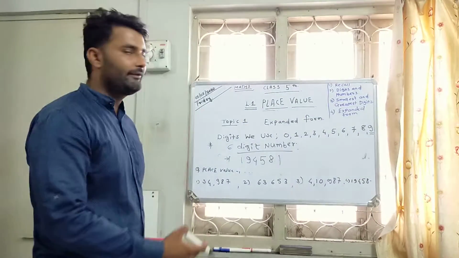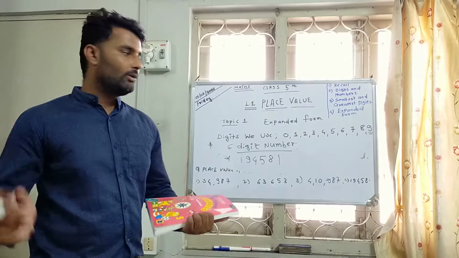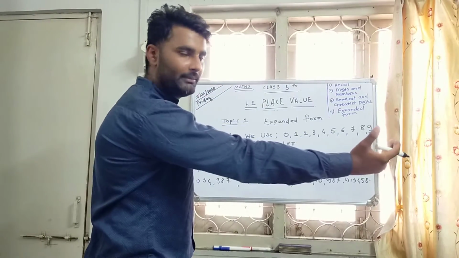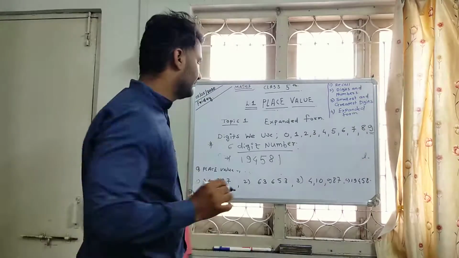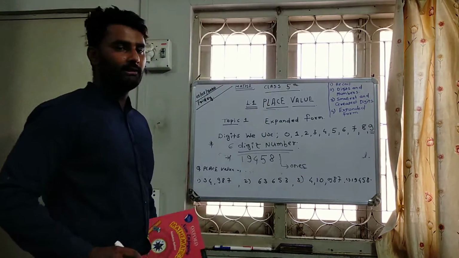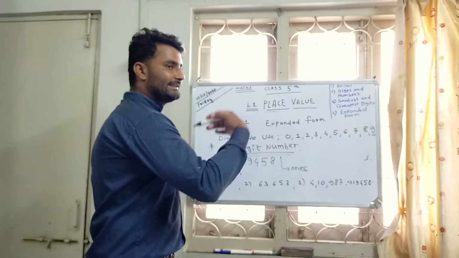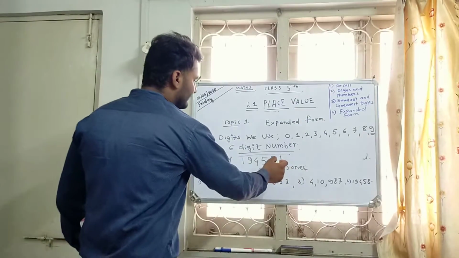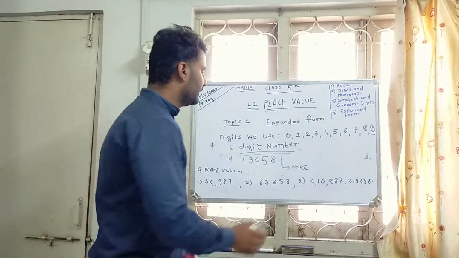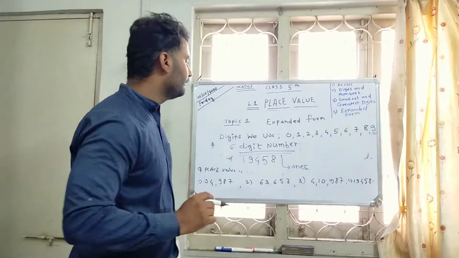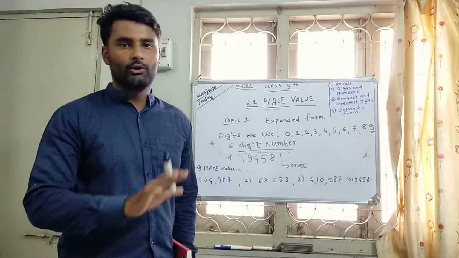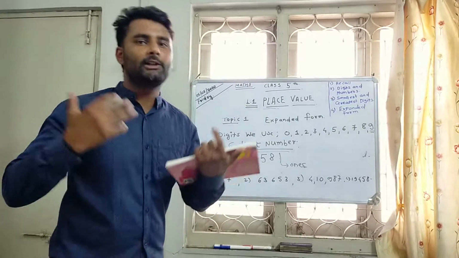Place value is the way that we read and count that number. You know that the extreme right side of the number is ones. Everybody knows that; you learned it in your previous classes. The extreme right-hand side digit has the place value of ones. Then you will say, sir, there is 1 and you are saying that its place value is 1. No, place value is different and face value is different.